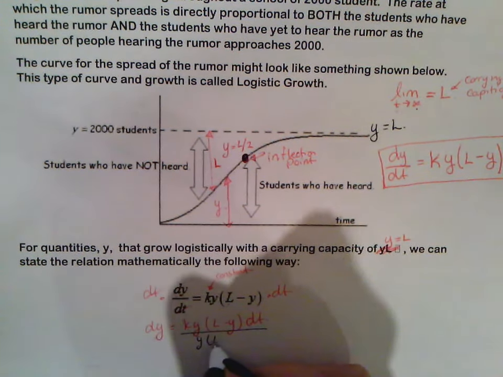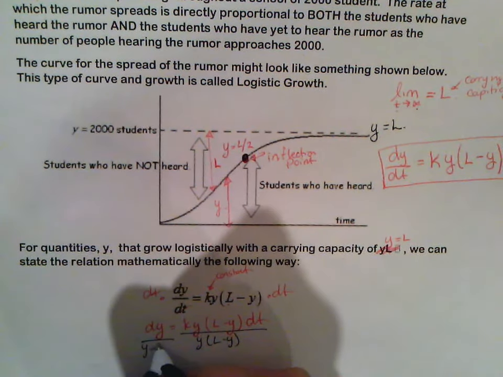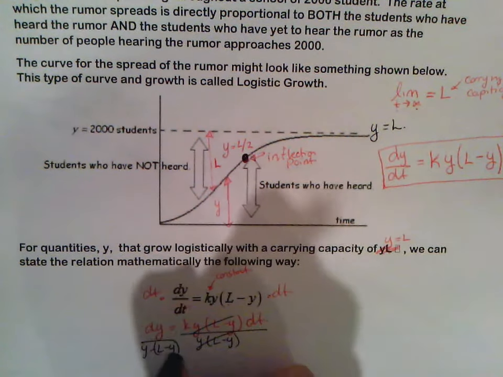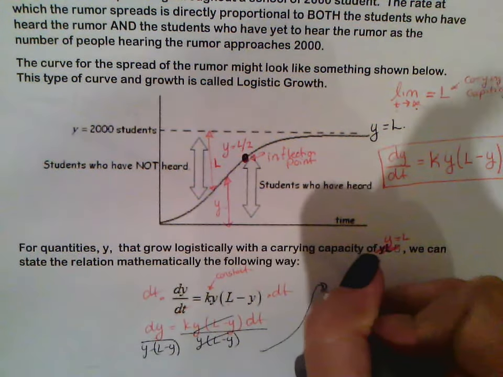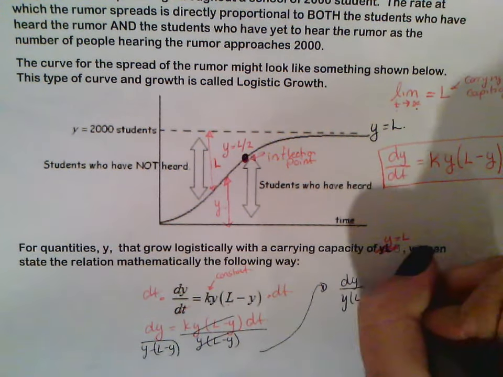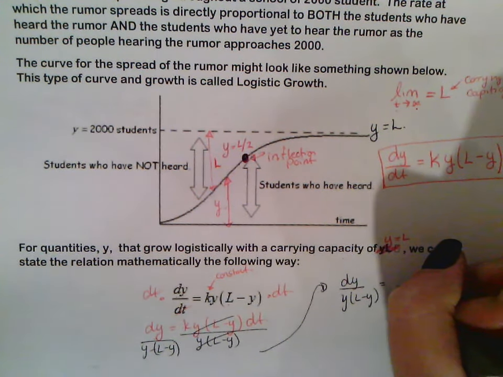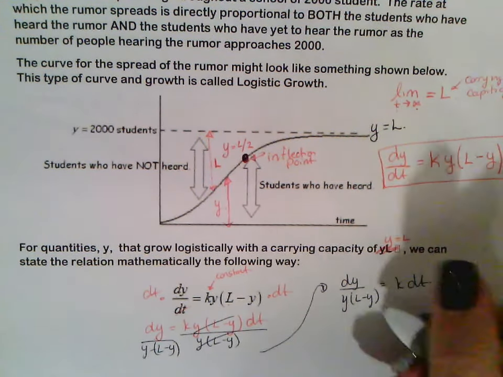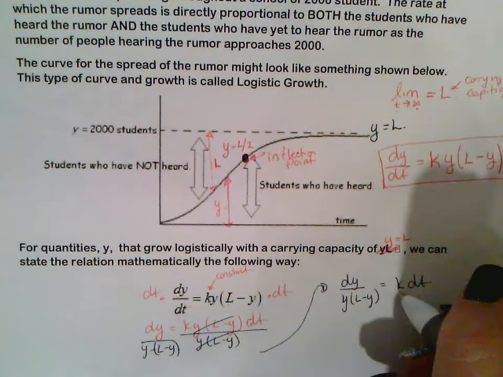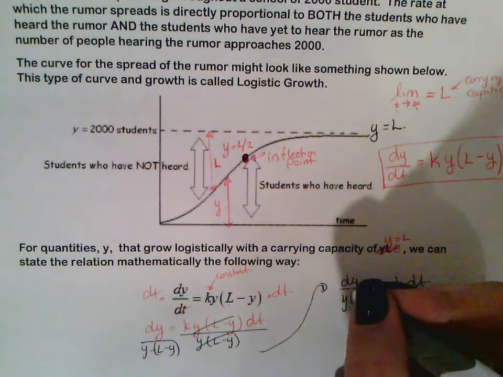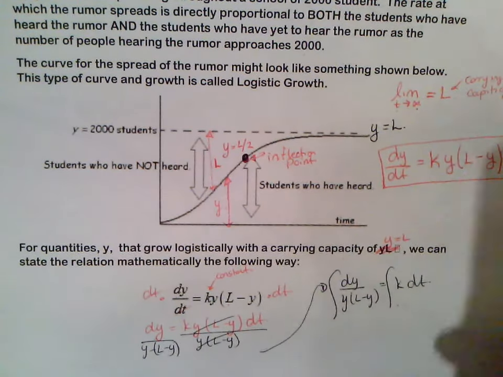you divide both sides by y times L minus y. So that cancels out on this side. So you're left with dy over y times L minus y equals k times dt. And then of course, now that we've separated as much as possible, just keep in mind that k is really just a number, okay? It's a constant.